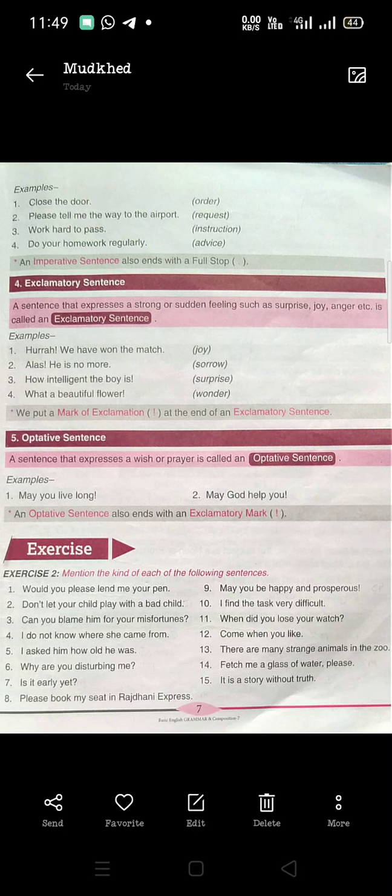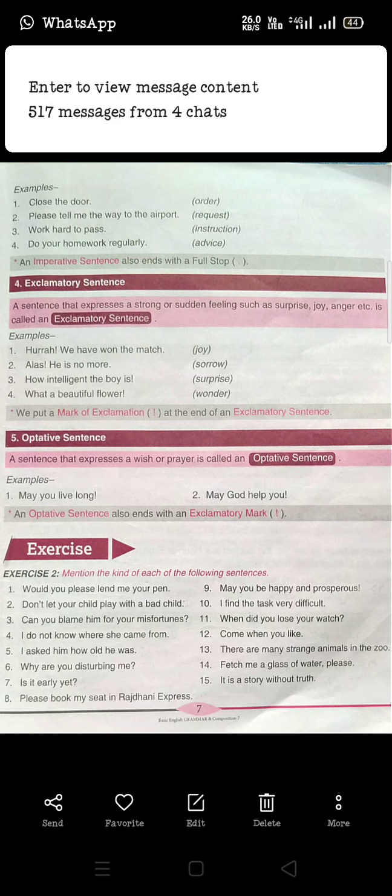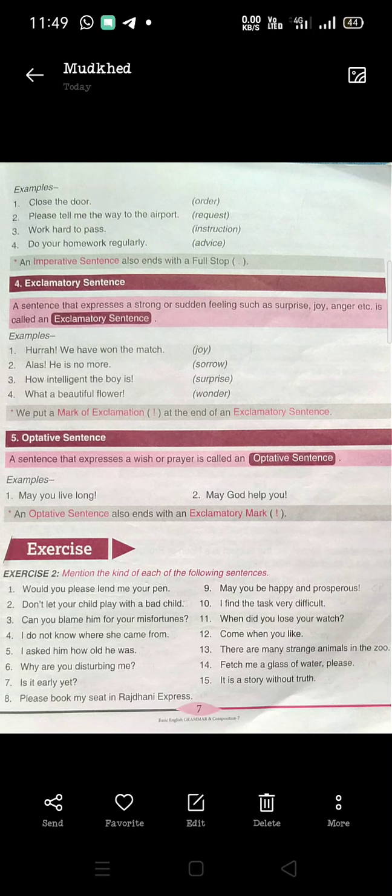Exclamatory sentence: a sentence that expresses a strong or sudden feeling such as surprise, joy, anger, etc. All sudden feelings when we express them directly are called exclamatory sentences. Like that, hurrah! We have won the match. Which feeling is expressed here? Joy. And there, alas, he is no more.